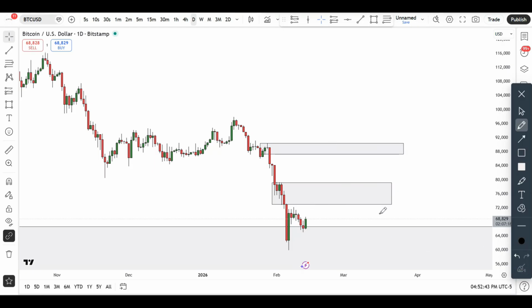Being that this is the monthly chart, obviously this is going to take some time to develop. That's something to keep in mind in this particular instrument. So, like I said, that's pretty much it, guys.